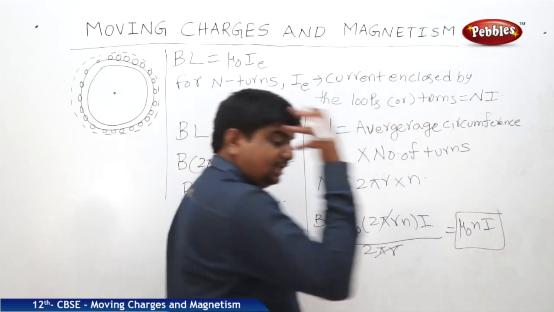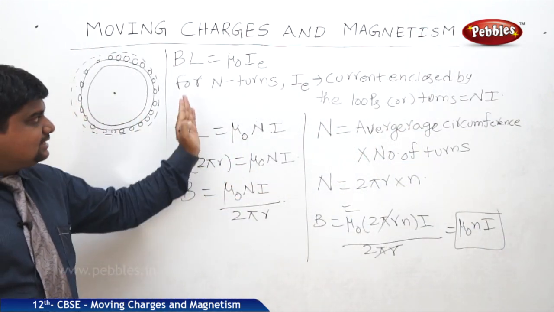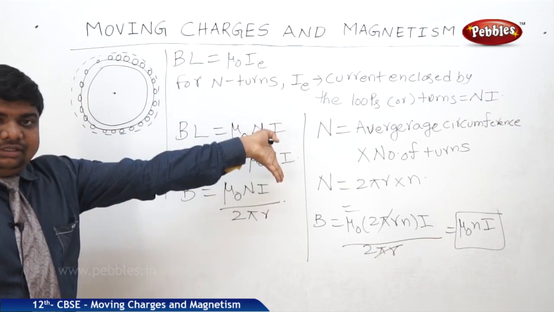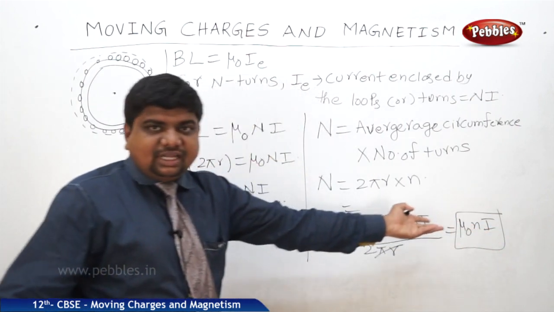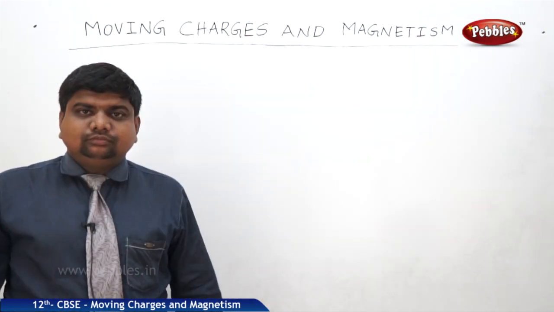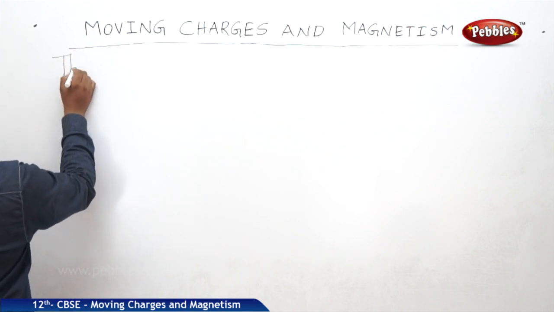Again this mu naught n I is similar to the solenoid. So in the beginning of this concept we said that the toroid is similar to the solenoid. With respect to this equation, it is proved. Next one, the moving coil galvanometer.